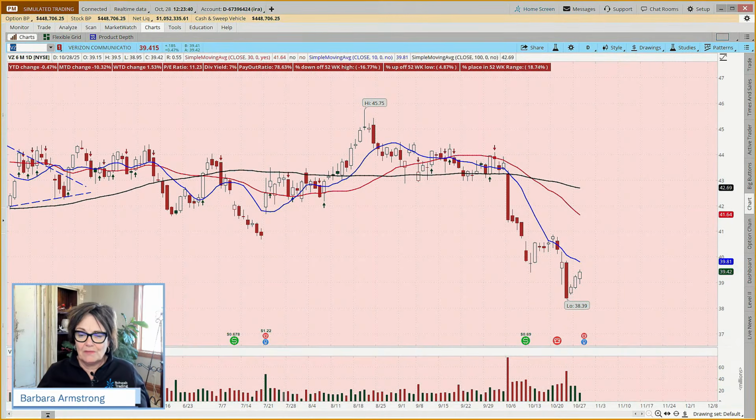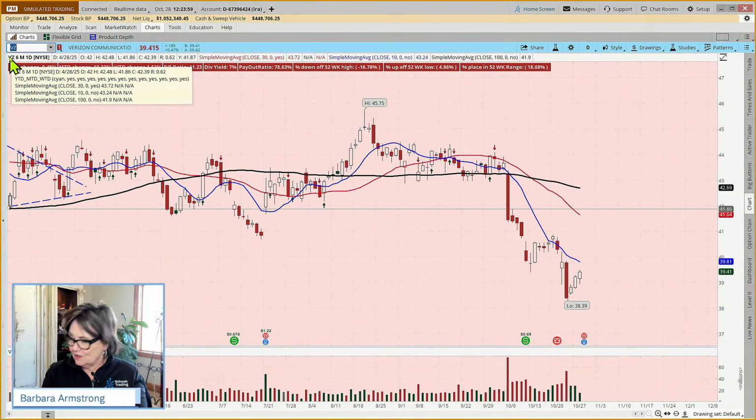And what might we do? Well, we could buy a put, which will be profitable if the stock continues to drop. It has the potential to be profitable if time decay doesn't get in the way, if it doesn't take too long to get where it's going. How about we look at